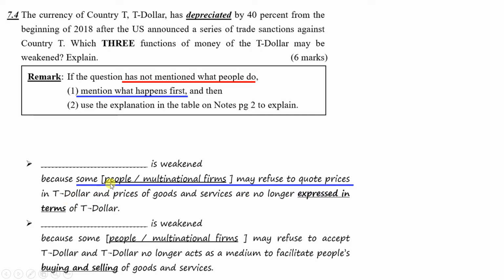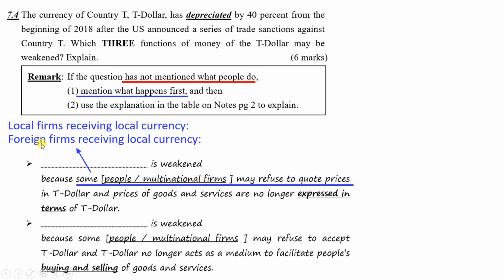However, whether we answer some people or multinational firms depends on whether both the local firms and multinational firms, that means the foreign firms, will be affected, or only the foreign firms are affected. If both the local firms and foreign firms are affected, then we will say some people. If only the foreign firms are affected, then we will say multinational firms.